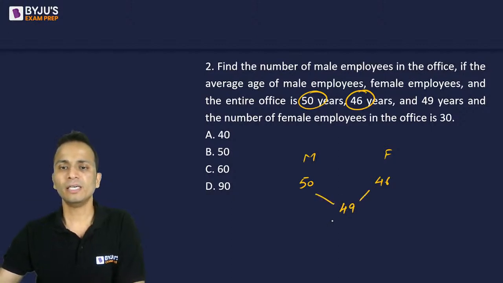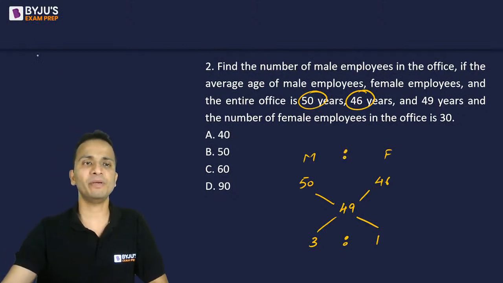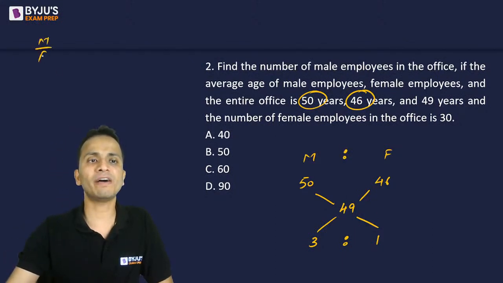Now, applying allegations, I can say that the number of females, यहाँ पे क्या आ जाएगा? 46 minus 49 or 49 minus 46, this will be 3, the difference here. And 50 and 49, the difference will be 1. So this ratio 3 is to 1 will be the ratio of males and females respectively. So males divided by females is equal to 3 upon 1.